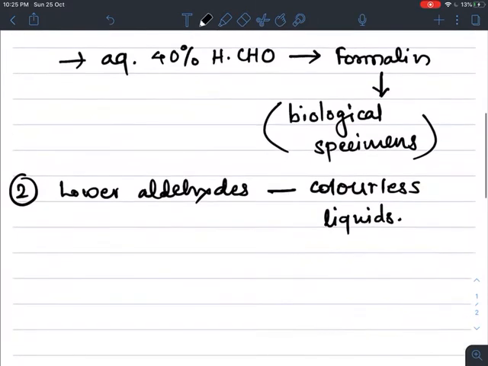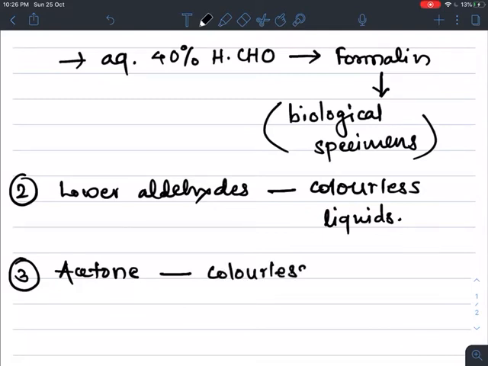Next one about ketone. Lower members of ketone like acetone is a colorless and highly volatile liquid, because its boiling point is very low, and due to low boiling point its nature is volatile. It evaporates easily. Liquid is converted into gaseous state.